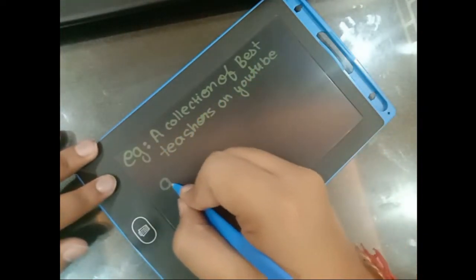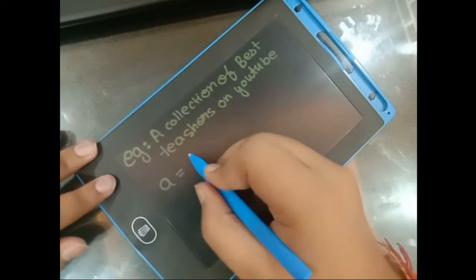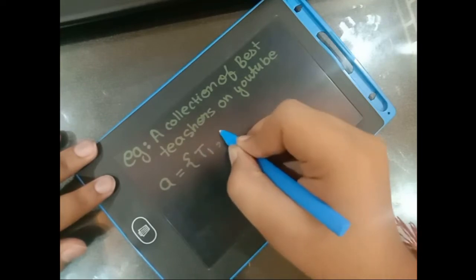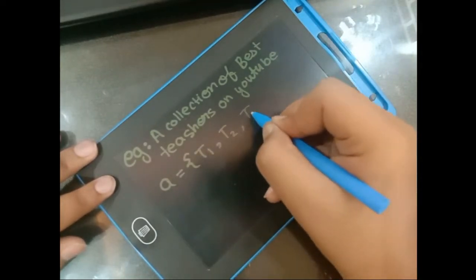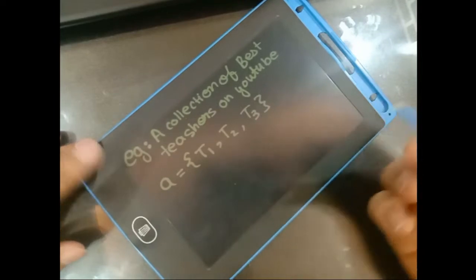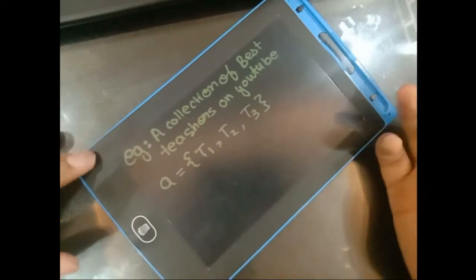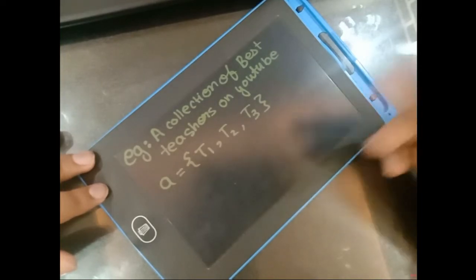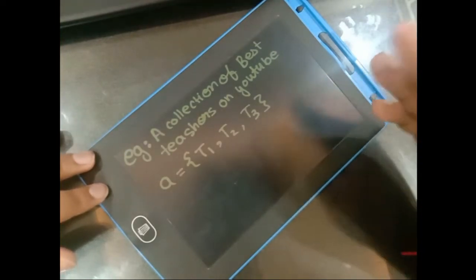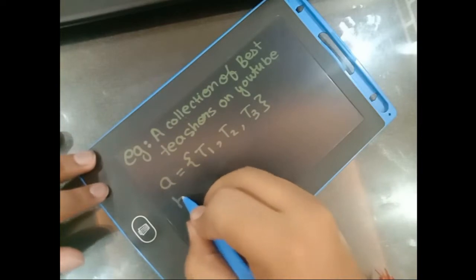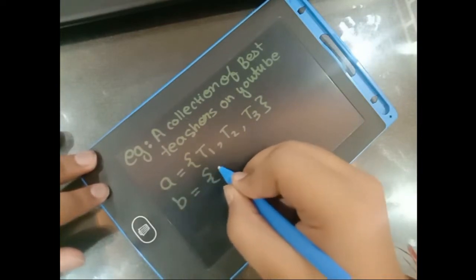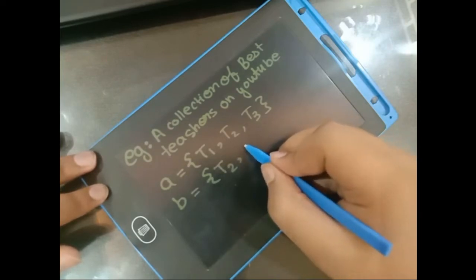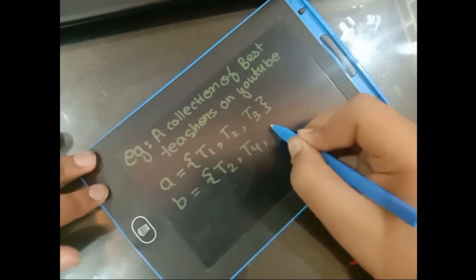According to me, we can put that collection with the elements T1, T2 and T3. So according to me, these three teachers are the best teachers on YouTube, but that is based on my perspective. You can have a different perspective, like let's say you consider T2 one of the best teachers, and then T4 and then T5.